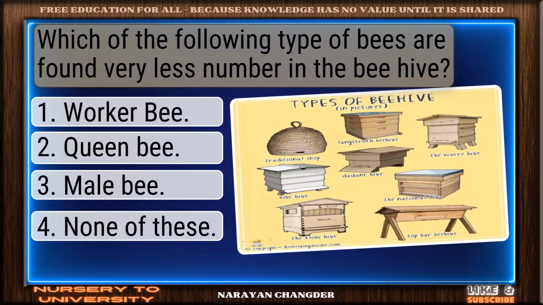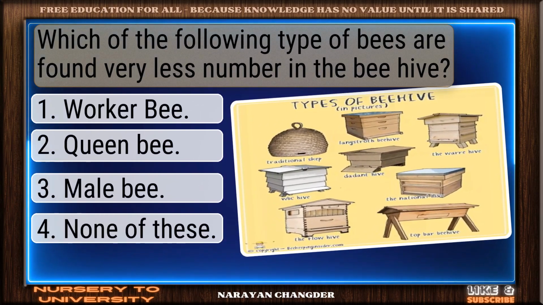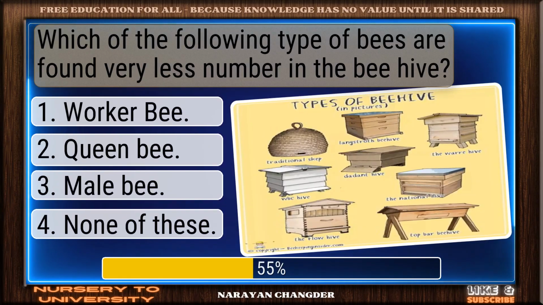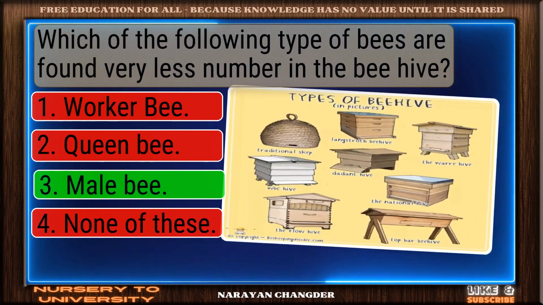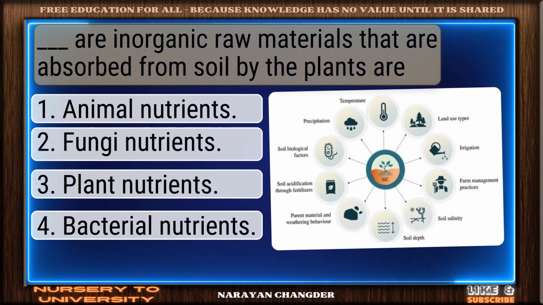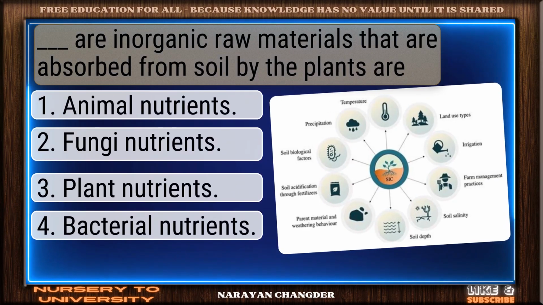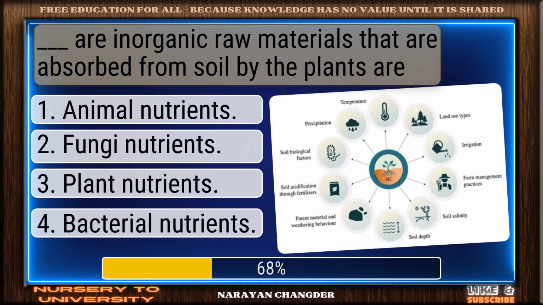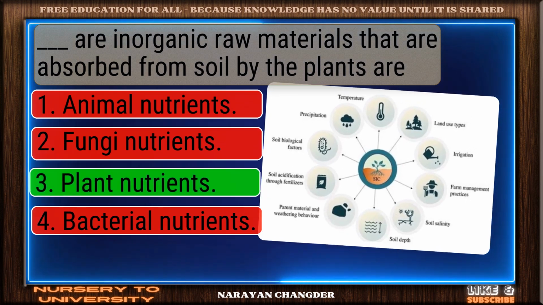Question number 36. Which of the following type of bees are found in very less number in the beehive? You're right. Male bee is the correct answer. Question number 37. Dash are inorganic raw materials that are absorbed from soil by the plants. You chose plant nutrients, and it is correct.